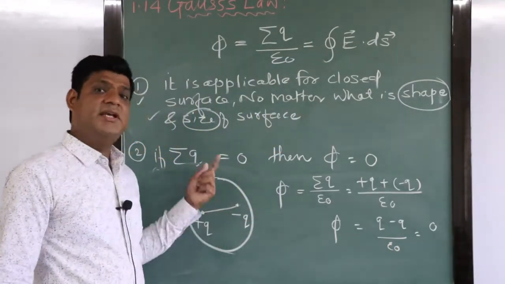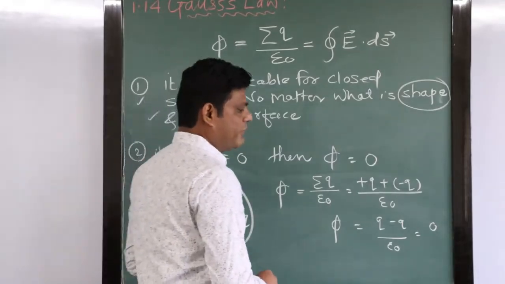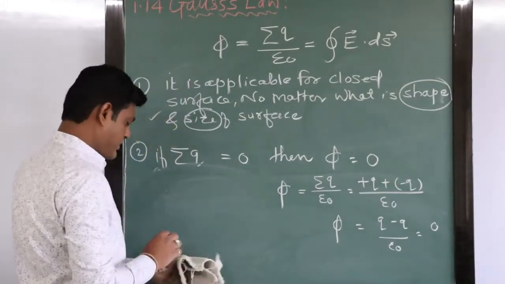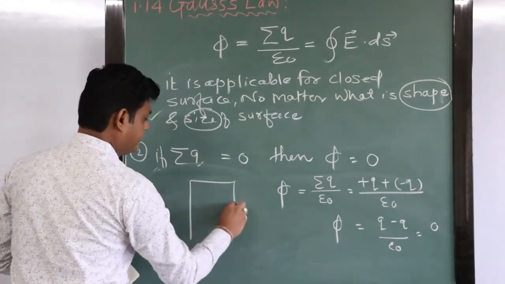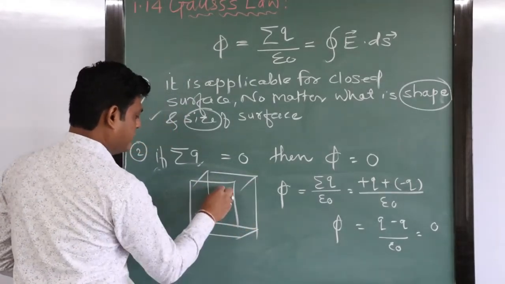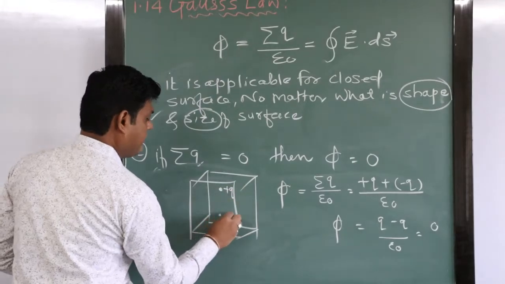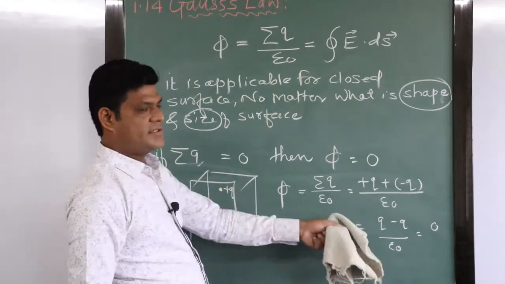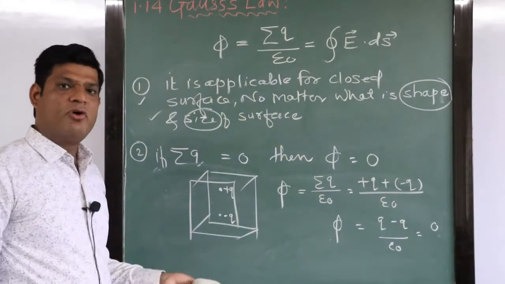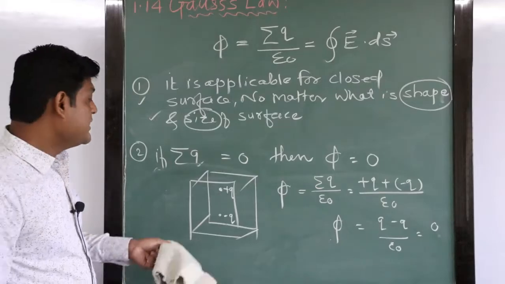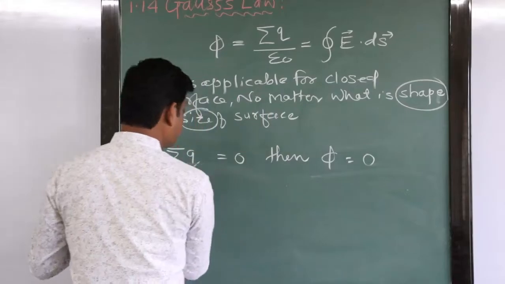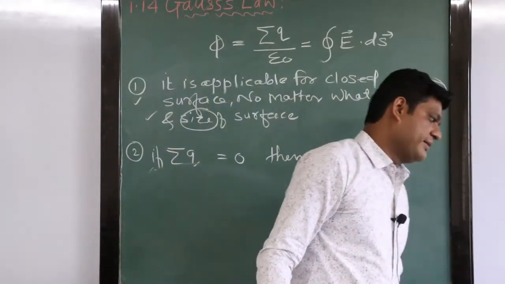If we keep the same charges in a cube, see what will happen. See, this is a cube, right? Suppose this is the plus q charge, this is the minus q charge. Again the charges plus q minus q become 0, and the flux linked with the body will also be equal to 0.